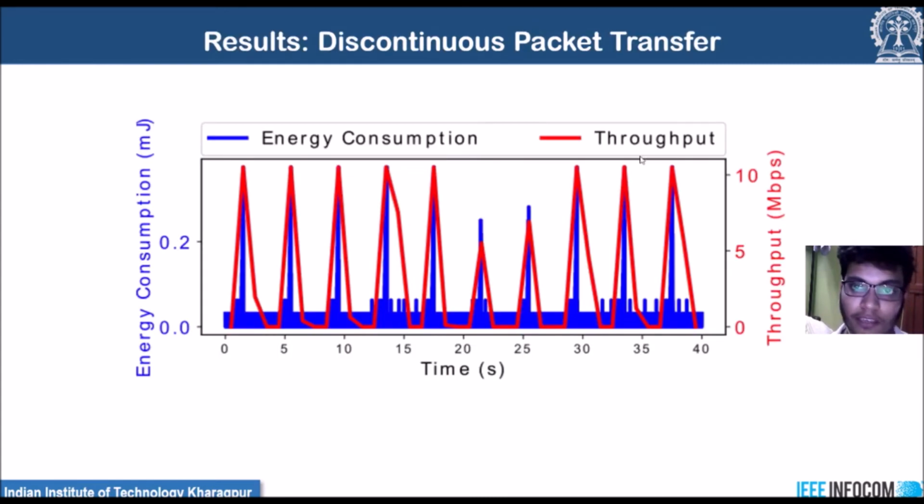So now we will look into some results that we have generated. As you can see, we have one red colored graph and a blue colored graph, and the application we have used is the discontinuous packet transfer application. The red colored graph represents the throughput variation, and the blue colored graph represents the energy consumption variation over the entire time period. Whenever the throughput value is high, that is, there is some packet reception at the UE, the energy consumption is also high. Since for most of the time period no data transfer is happening, the energy consumption value is also low over the entire time period, and this blue colored thick line represents that value.